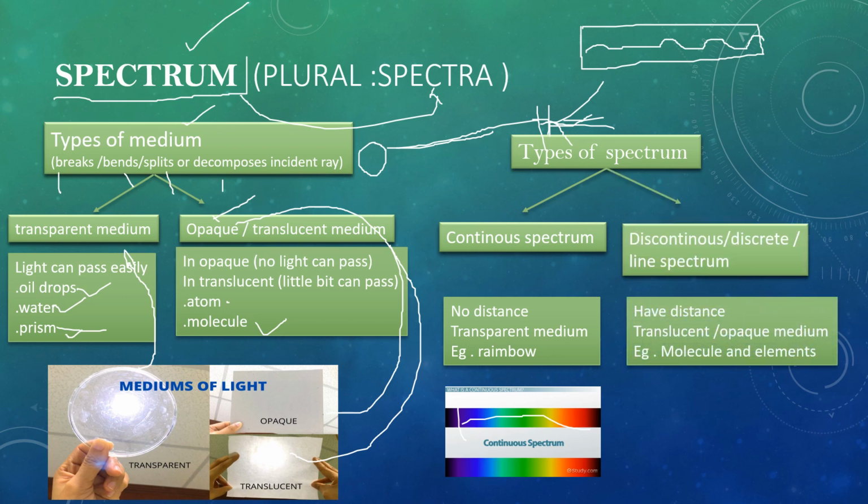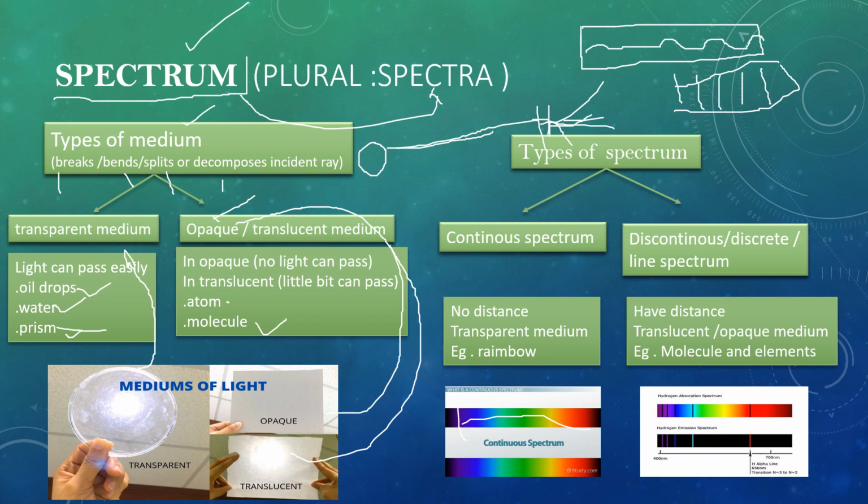Meanwhile, another type of spectrum is the discontinuous, discrete line spectrum. When the spectrophotometer gives a result like this, we say this is a discontinuous spectrum, or discrete spectrum, or simply a line spectrum.